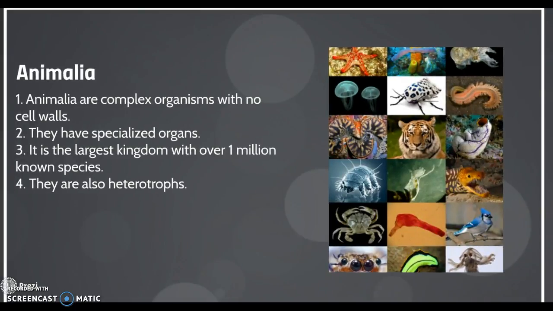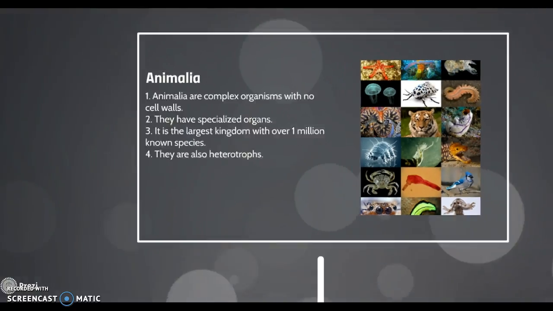The first kingdom we're going to look at is the Animalia Kingdom, which is the animal kingdom, and they are complex organisms with no cell walls. They have specialized organs and are the largest kingdom with over 1 million known species, and they are also heterotrophs.